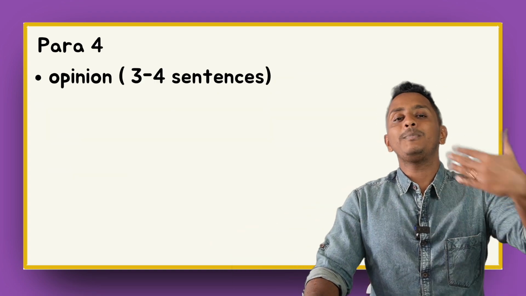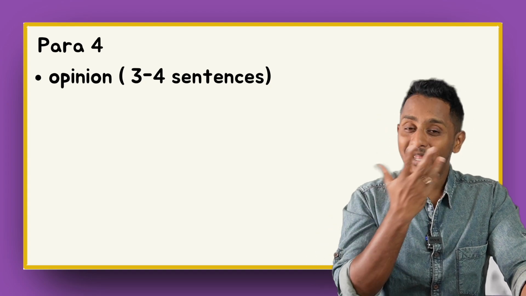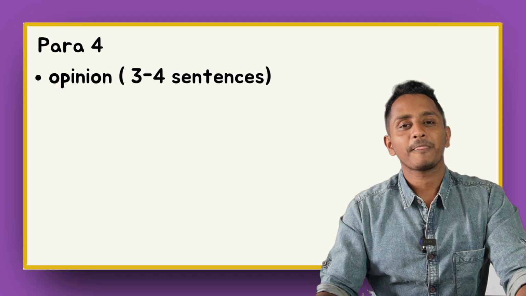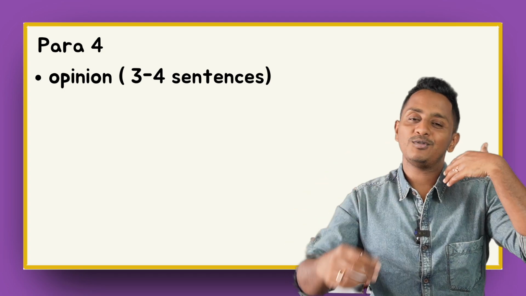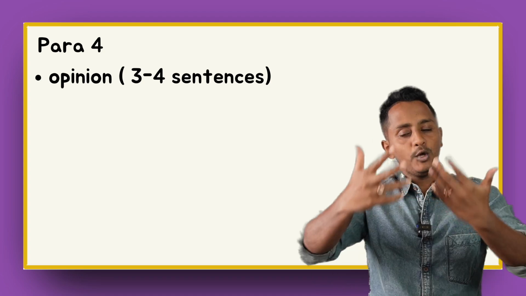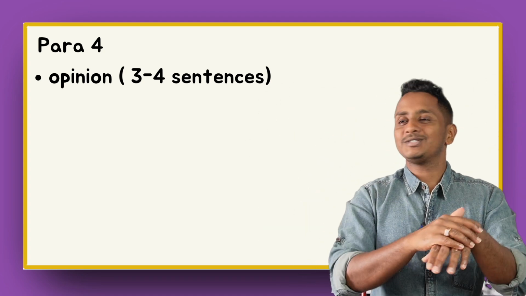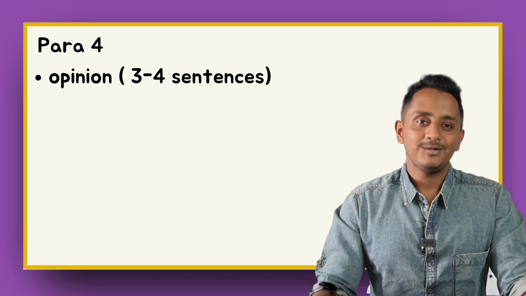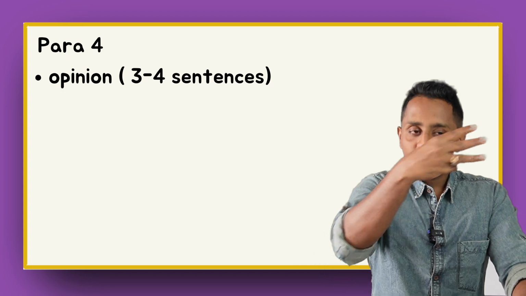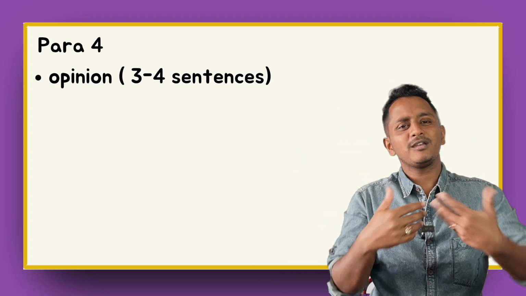Para 4, opinion. My opinion is there should be a balance between the two. Why? This is because, you got to continue at least 3 or 4 sentences. If you have a balance, it can focus on academics as well, and it will have the knowledge about other activities. Due to this, when the kid grows up, it will have enough knowledge on the things to live life, to sustain life, to win over barriers in life. So 3 to 4 sentences minimum you got to write an opinion, followed by conclusion.